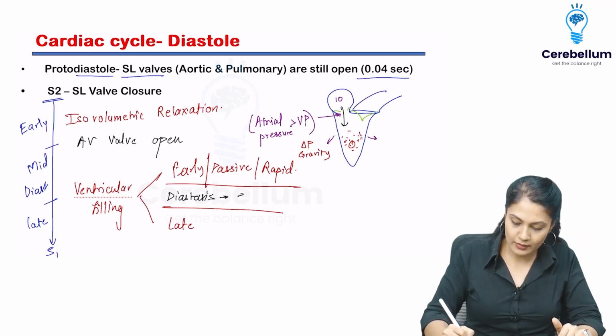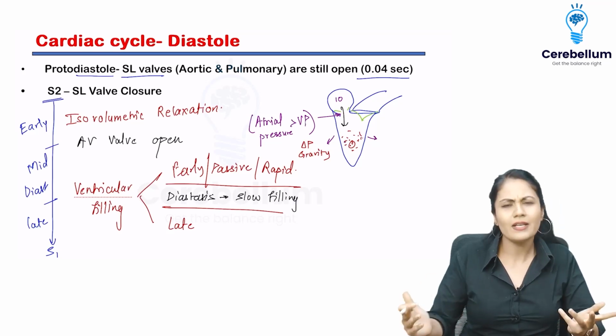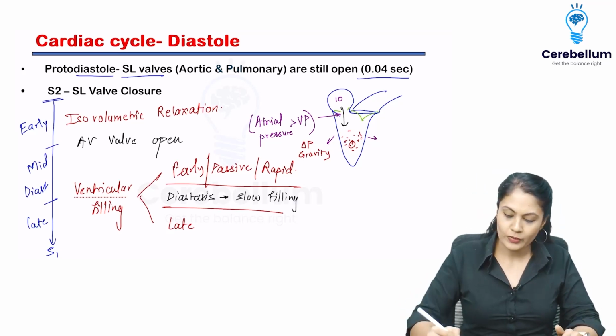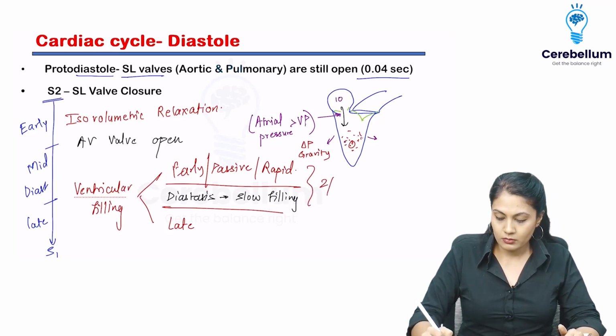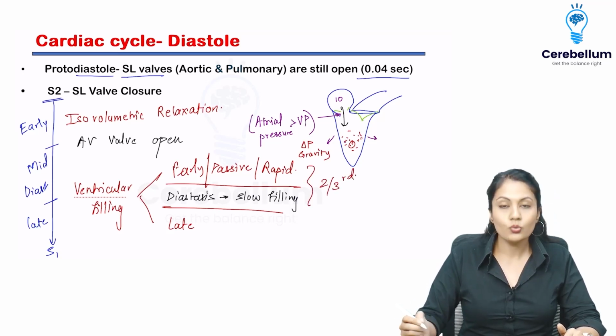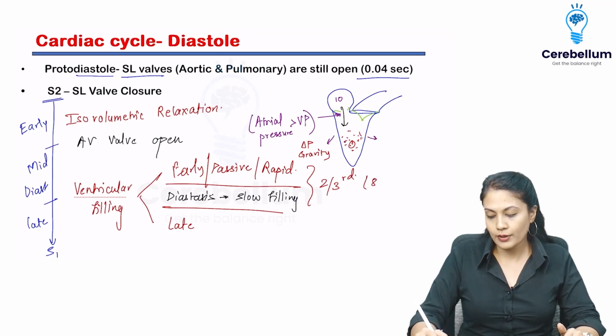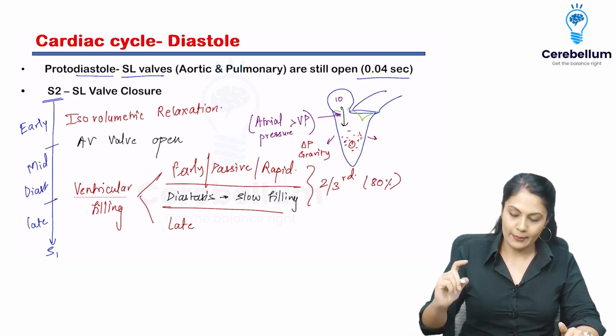So please remember, in this, slow filling will occur, some filling will occur, it is almost negligible. Combinedly, these two are going to fill the ventricle 2/3 part, or some books also say up to 80% it can be filled.